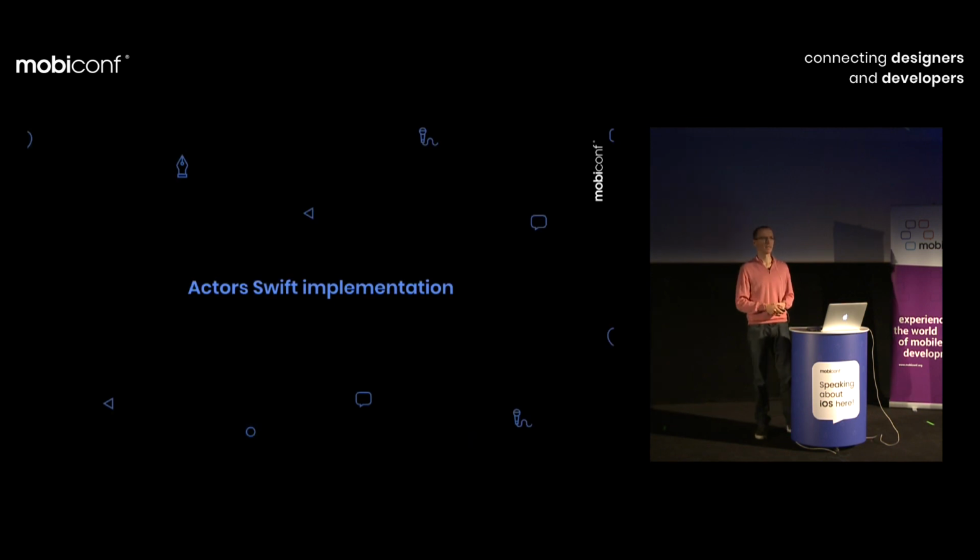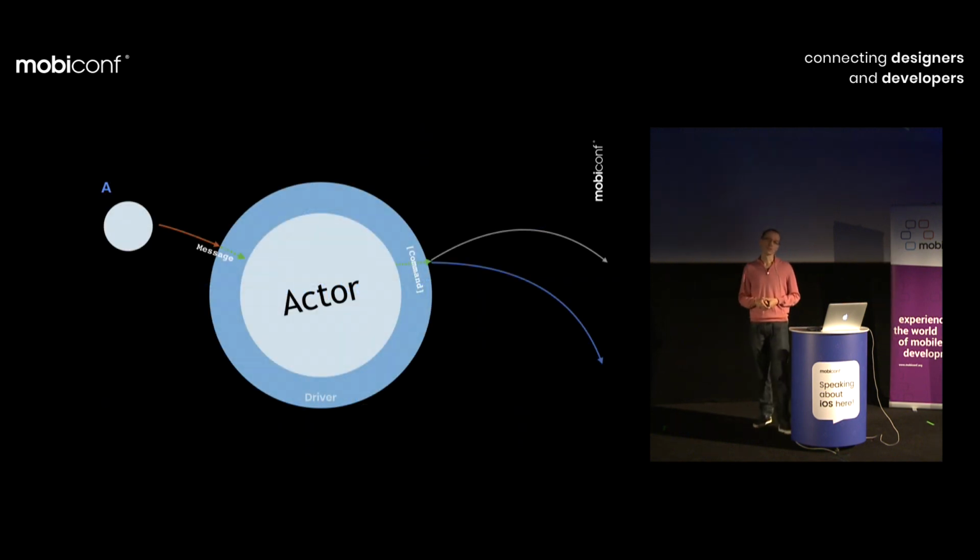Now let's go to the next part, the Swift implementation. As I said, we will need some magical responsibility of an external object that will do this queuing for us, so we will not have to do it for every single actor again and again. This slide is for the naming convention. Messages come into the actor wrapped by a wrapper that I call the driver.